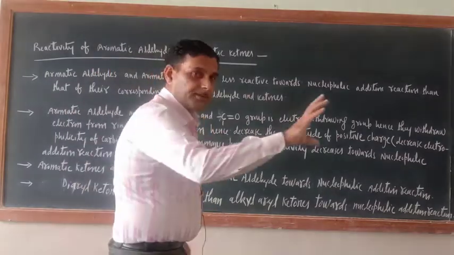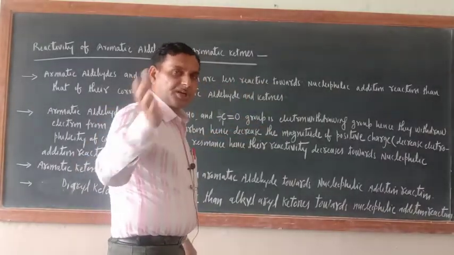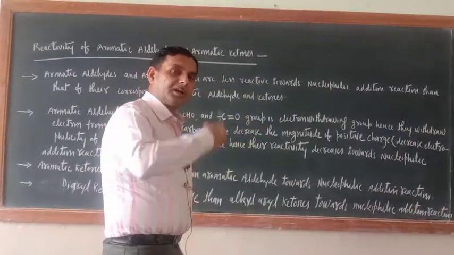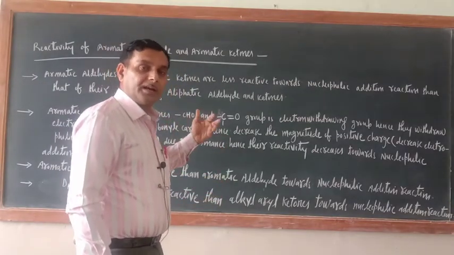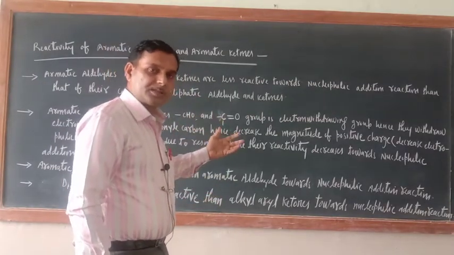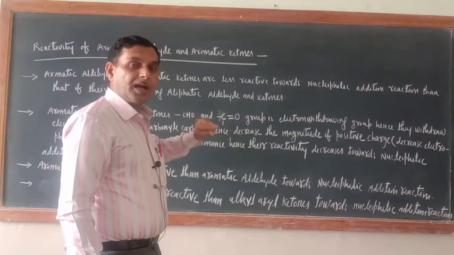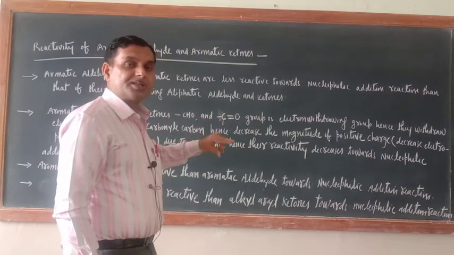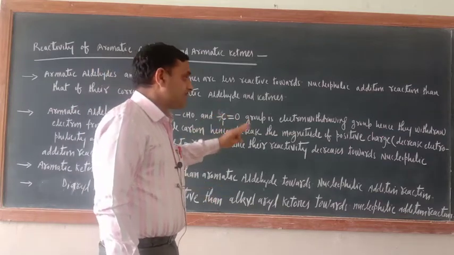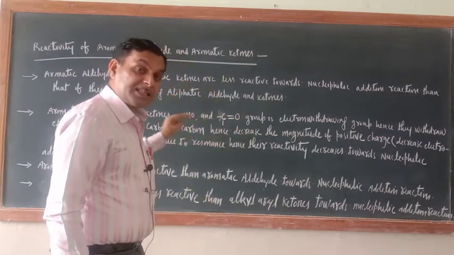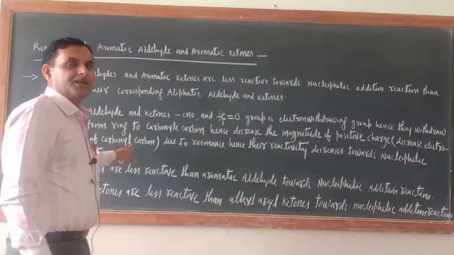Due to resonance, the benzene ring's 6 pi electrons go towards the carbonyl carbon of aromatic aldehydes and aromatic ketones. So the carbonyl carbon's electron density increases, meaning the magnitude of positive charge is decreasing, meaning the electrophilicity of the carbonyl carbon is decreasing.